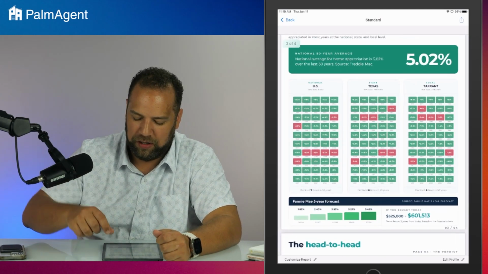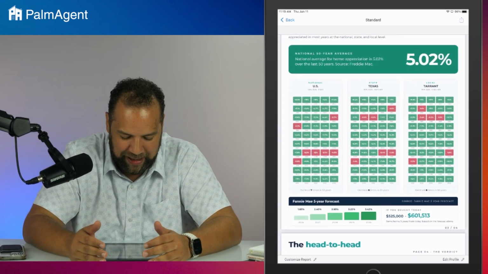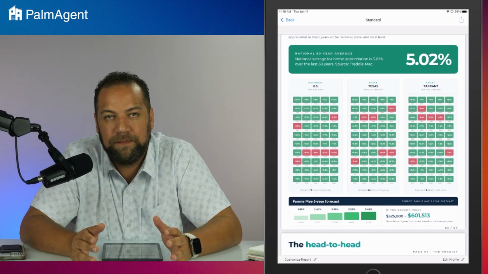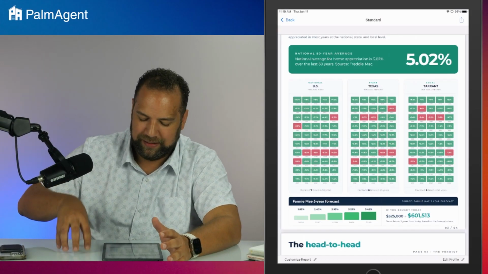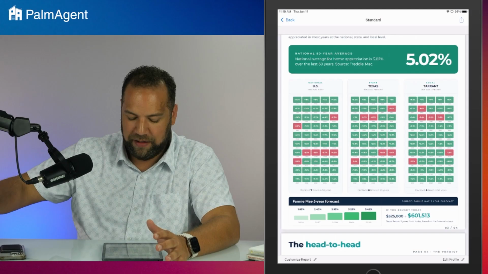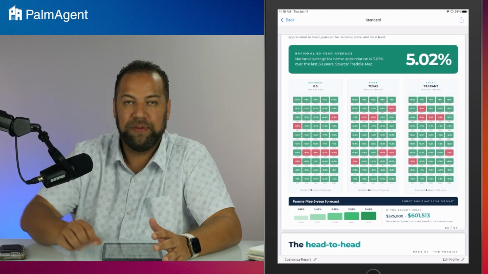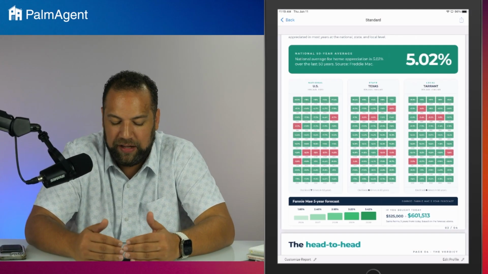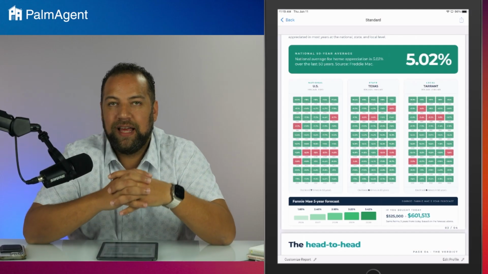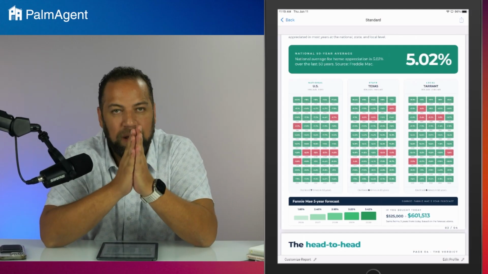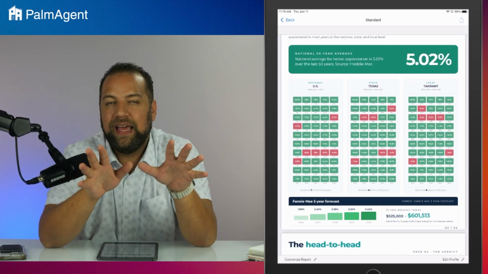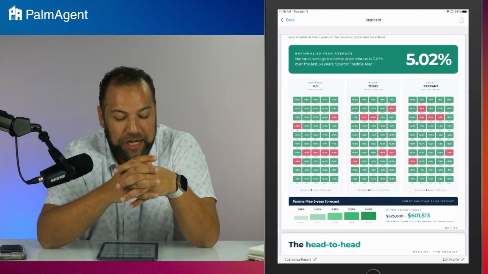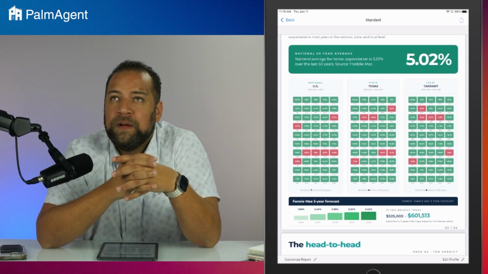But down there at the bottom, you can also see that we've got that Freddie Mac. Oh, it's Fannie Mae 5-year forecast. If you bought today, 5 years from now, that 5.25 home would actually be $601,000. So definitely a really cool piece to assist you in that conversation about appreciation specifically. If you've got that buyer who's trying to argue with you about appreciation, you've got the receipts here.